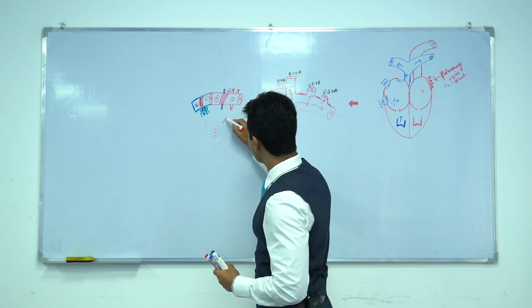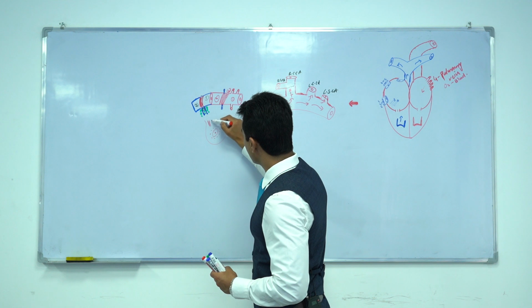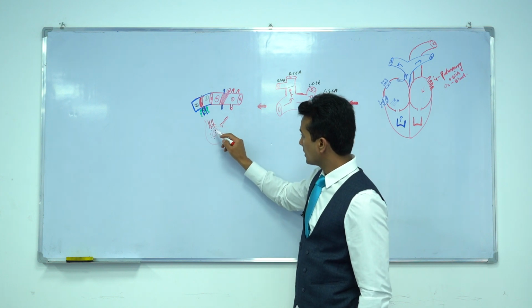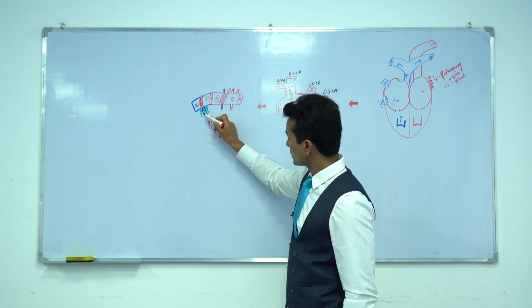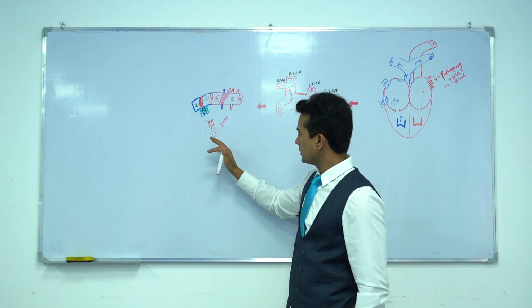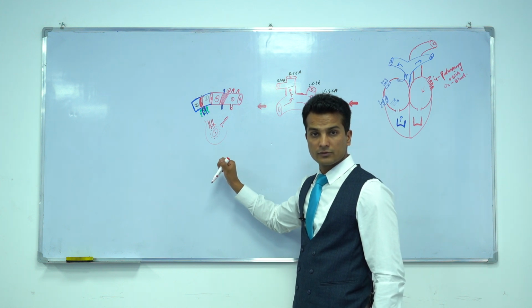So the internal thoracic artery branch which is a perforating artery, and through the axillary artery it receives blood supply through the lateral thoracic artery and thoracoacromial artery, and also intercostal arteries participate in the blood supply of the breast.